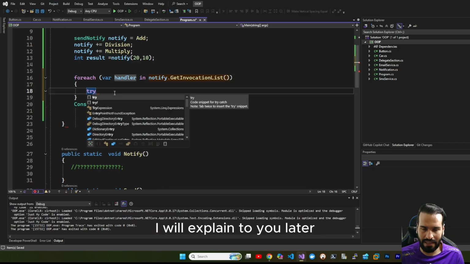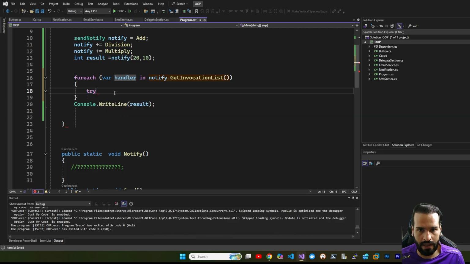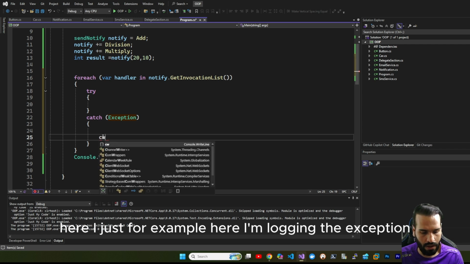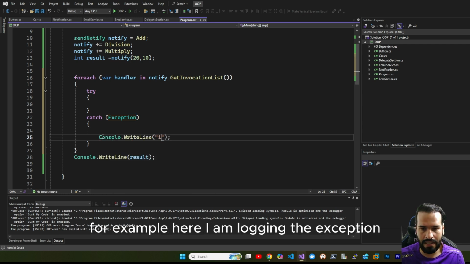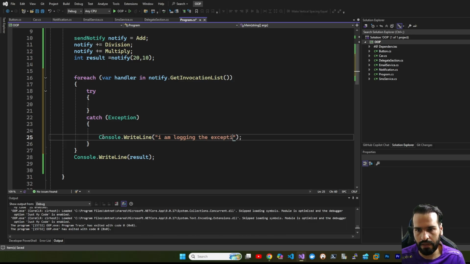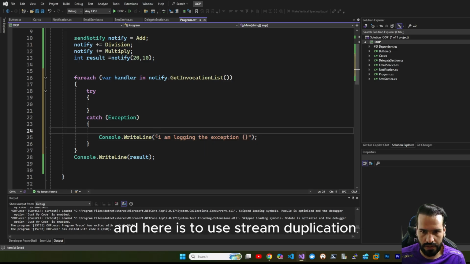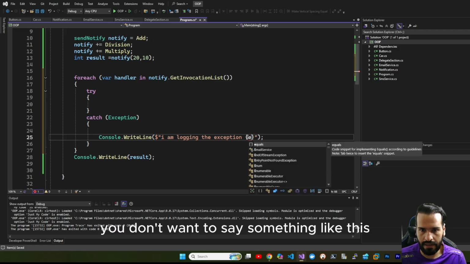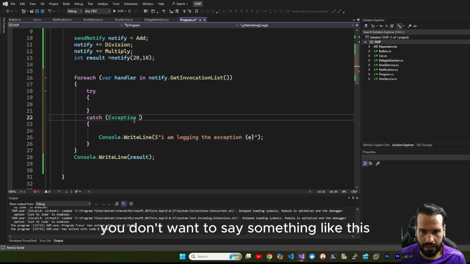I will explain it to you later. Don't worry. Here, for example, I am logging the exception, and here I use string interpolation. You want to say something like this.